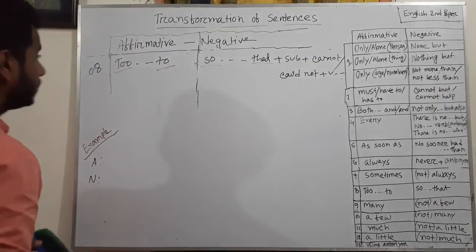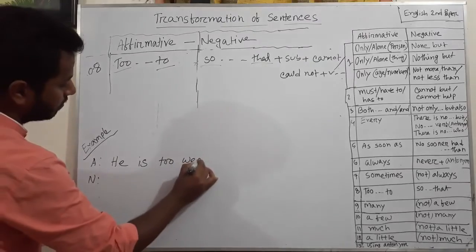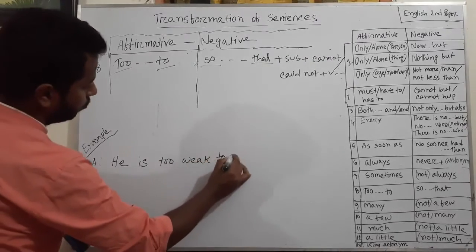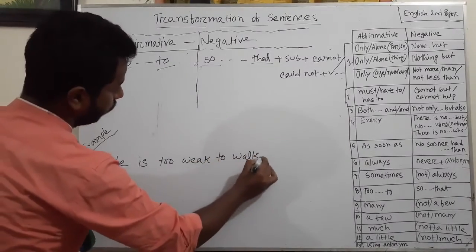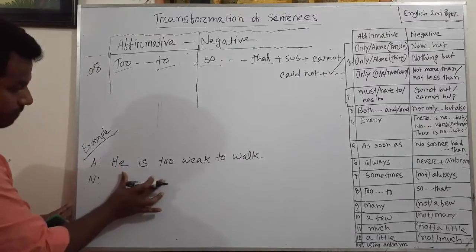Okay, as example, he is too weak to walk. So it is affirmative sentence, too.